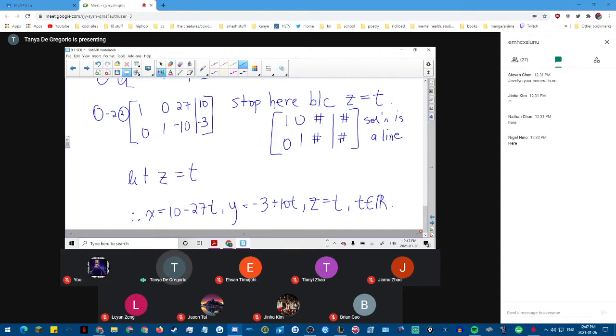So if you're using a matrix, you're only going to get the 1, 0, 0, 1, your z column you leave, and it becomes your parameter t. Okay? Are there any questions? Okay.